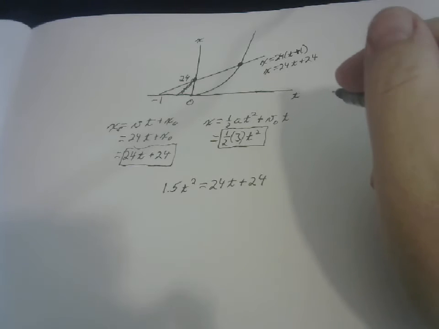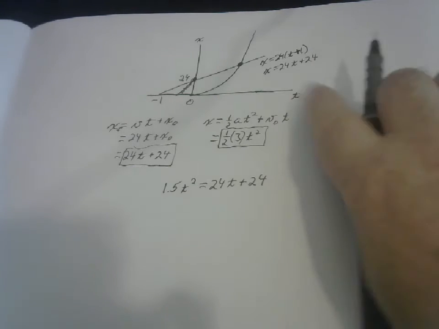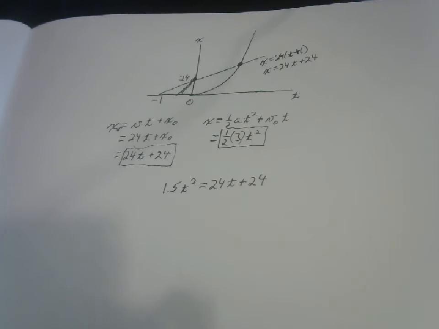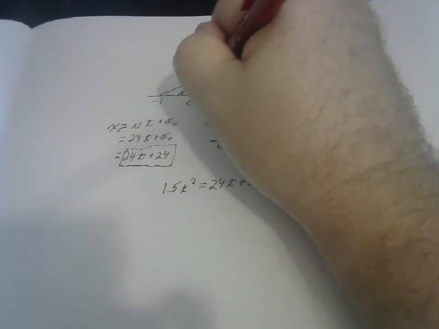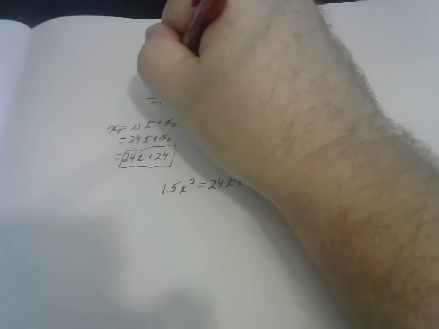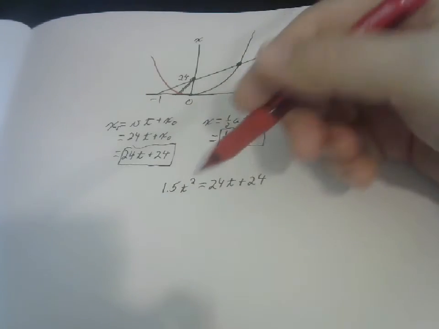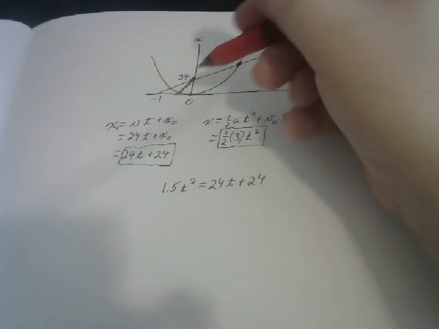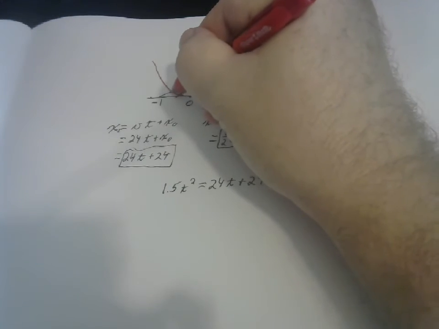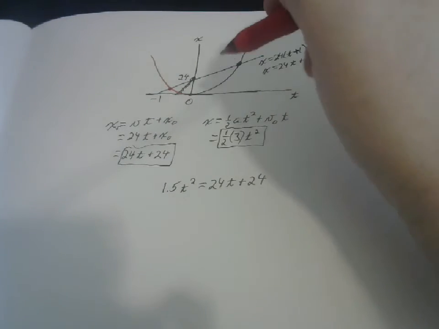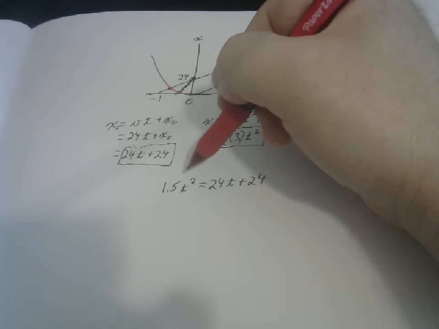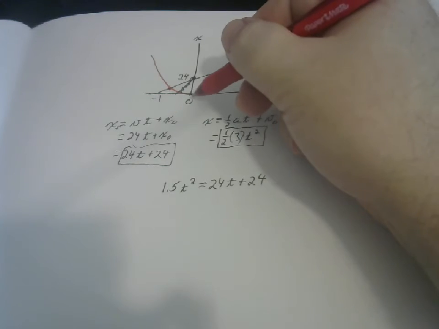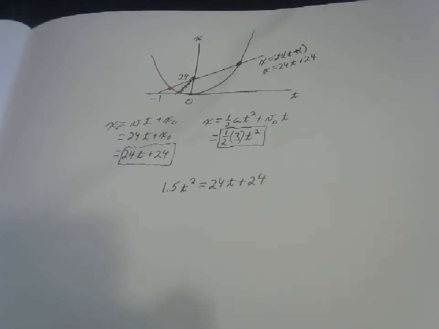This is going to have actually two solutions. What happens is that this thing is going to come up on this side too. The equation for 1.5t squared is going to come up here and cross that line there too. But there's going to be one solution that is less than 0 and one solution that is greater than 0.